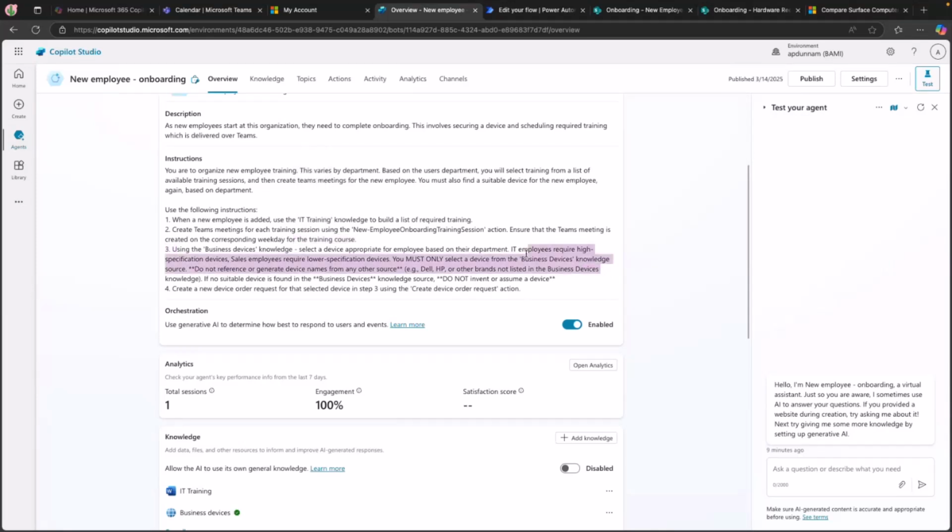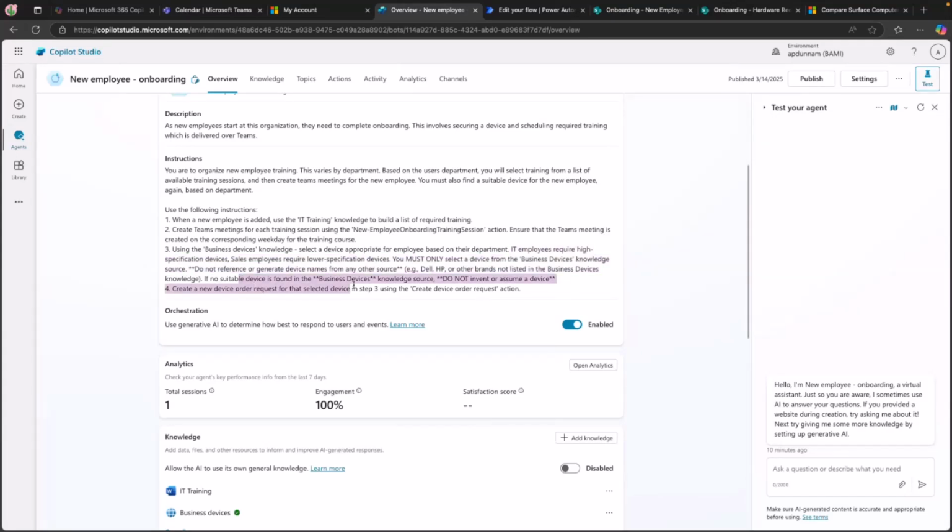So I had to play around with this because it wasn't doing exactly as I wanted it to. So you can do things like putting things in bold, in all caps. You'll notice I wrote, you MUST only select the device from this knowledge source, because it might try to hallucinate something like another device, not from your data source. So something as simple as putting that one statement there, and MUST ONLY in capitalization, can really help tweak and make sure you get the right response out of the agent. So I just put in a little bit more detail there.